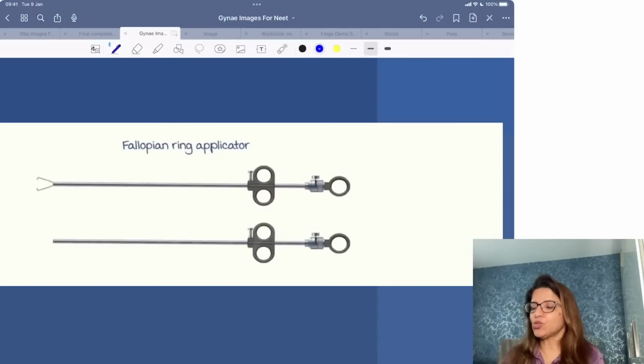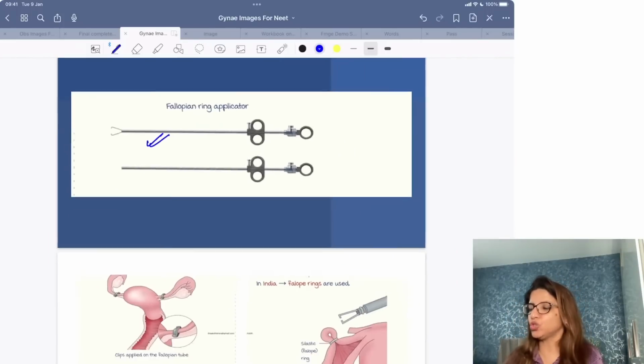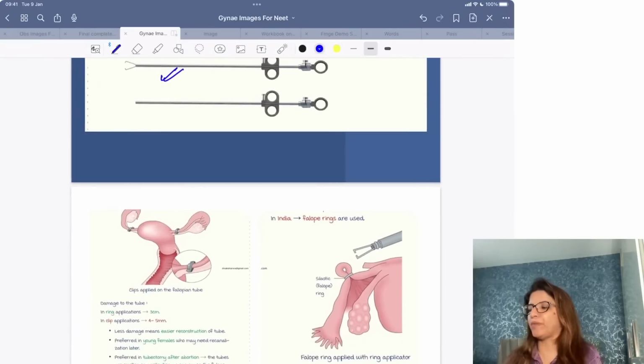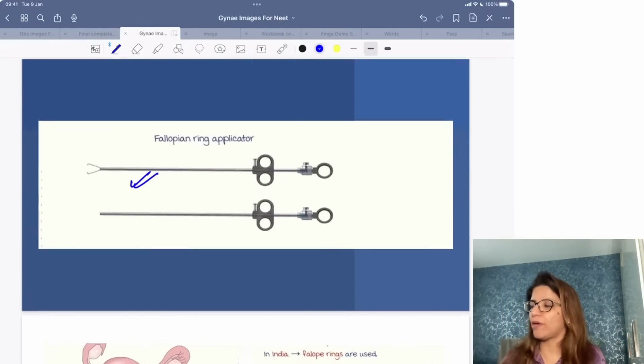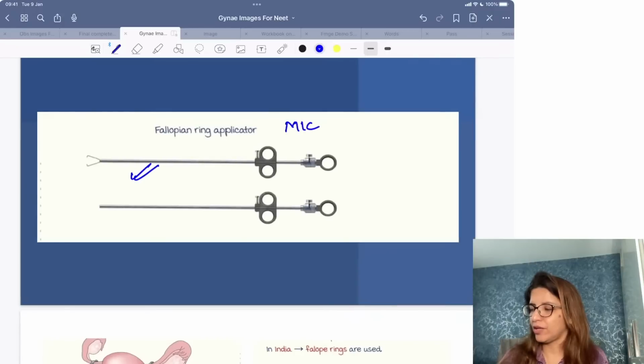Now, this is a Falope ring applicator. Many times this question has been asked, and it is used for laparoscopic tubal ligation. Please remember that the most common method of female sterilization is laparoscopic tubal ligation.